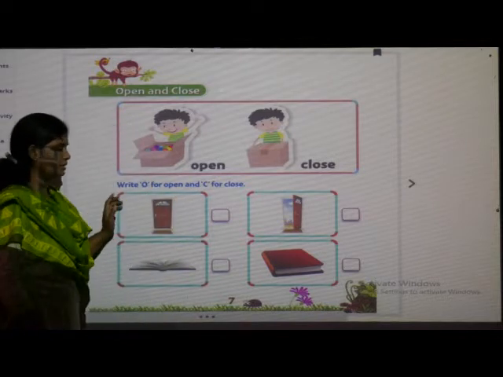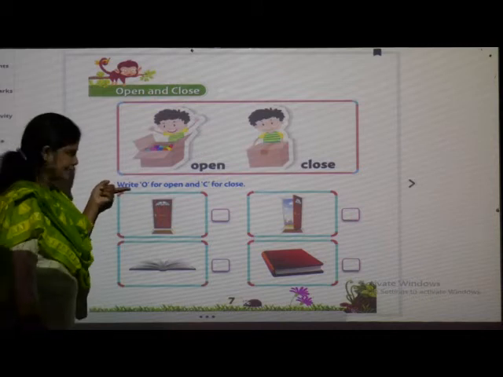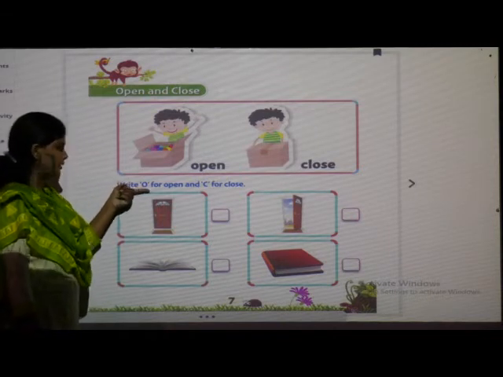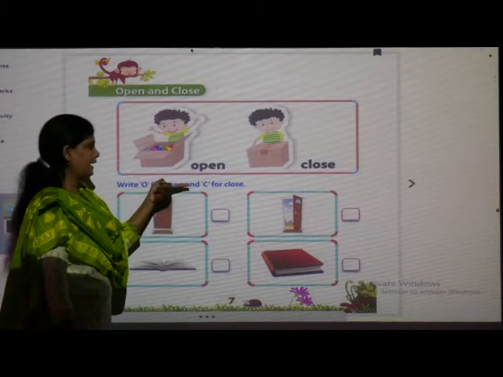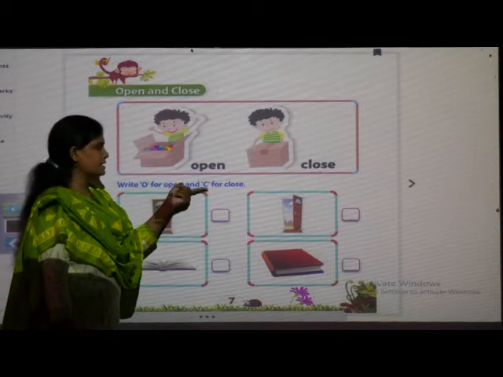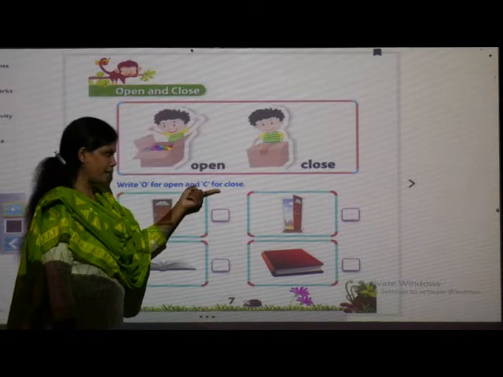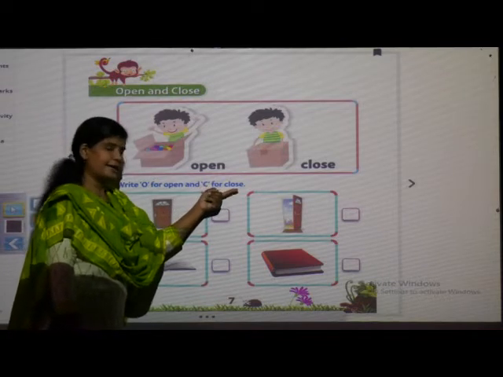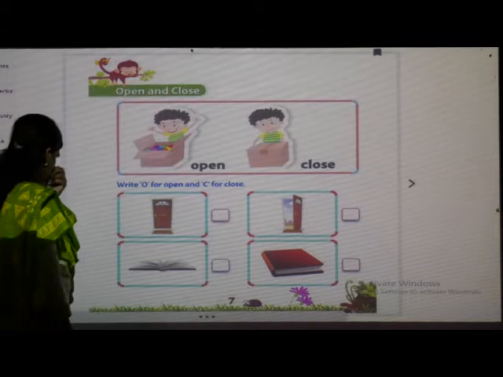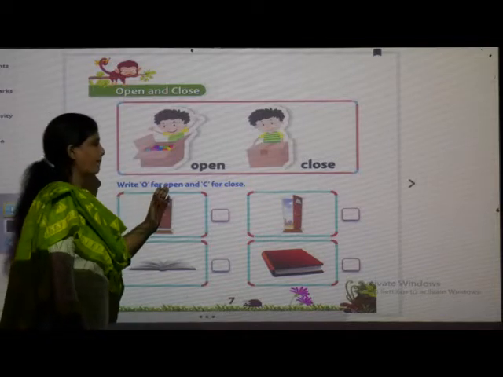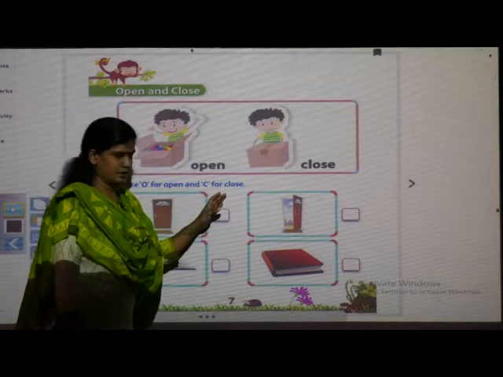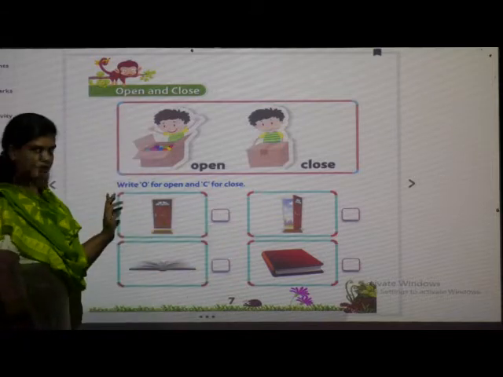Now, write O for open and C for close. So what they have told us is to write O for open and C for close. They have given us some pictures.